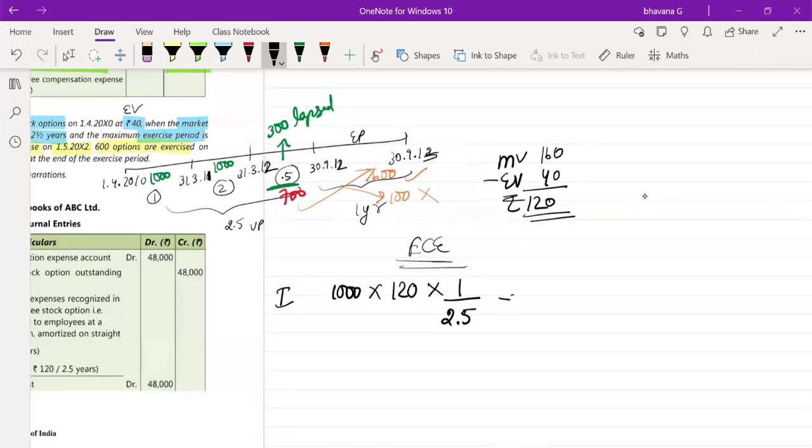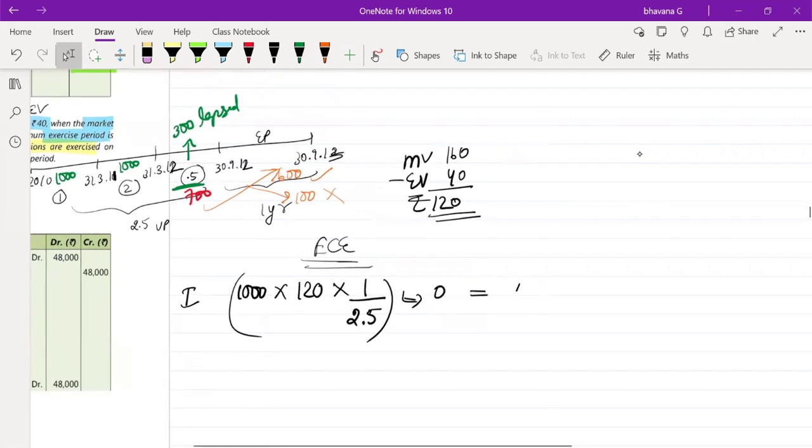So how much is this minus? Is there any expense already recognized? The answer is 0. No. So it will be 1,000 into 120 divided by 2.5. So it is going to be 48,000 ECE in the first year.